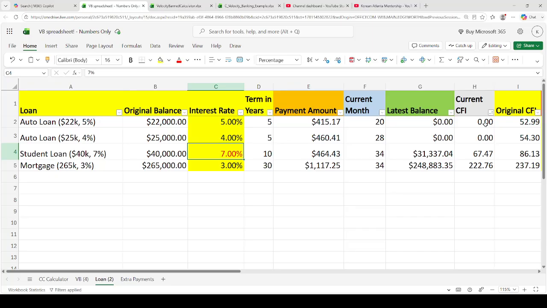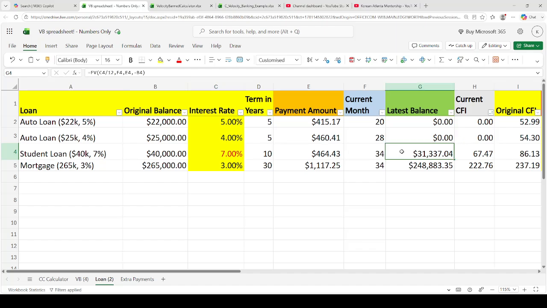Right? So if the loan is the same or higher interest rate than the line of credit, yeah, you can definitely do that. But if the interest rate of the loan is lower than the line of credit and the cash flow index is high, that's the scenario you have to be careful, especially with the 30-year mortgage, right?